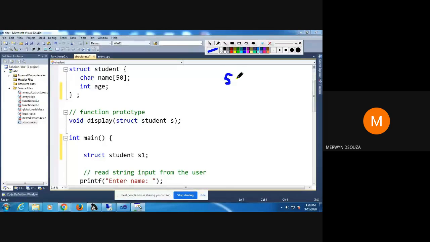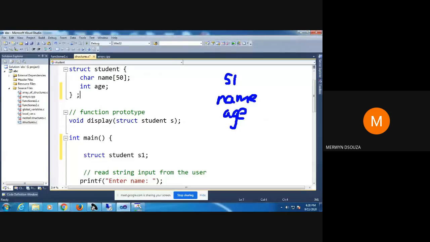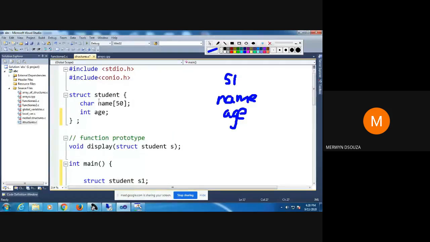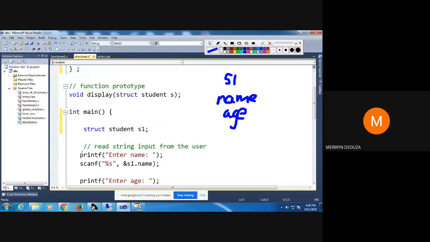So I've declared here one variable S1. It's having 2 members, name and age. And let's see how to initialize this. There are many different ways, but I'll just show you one now because we are running out of time. You can take input from the user. You can say enter the name, because obviously you want the name.